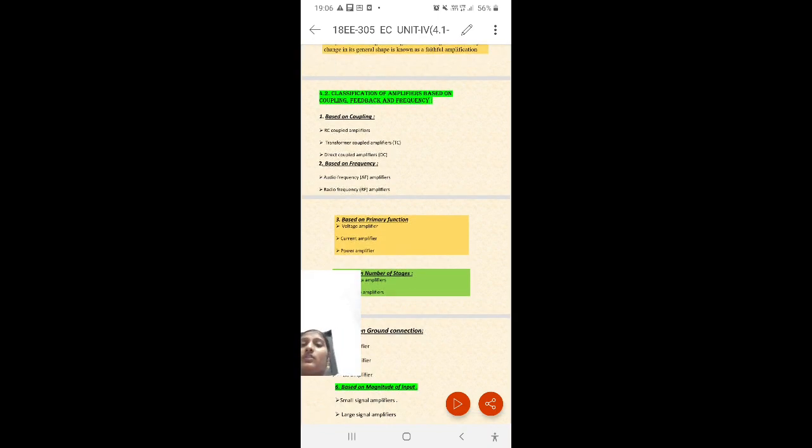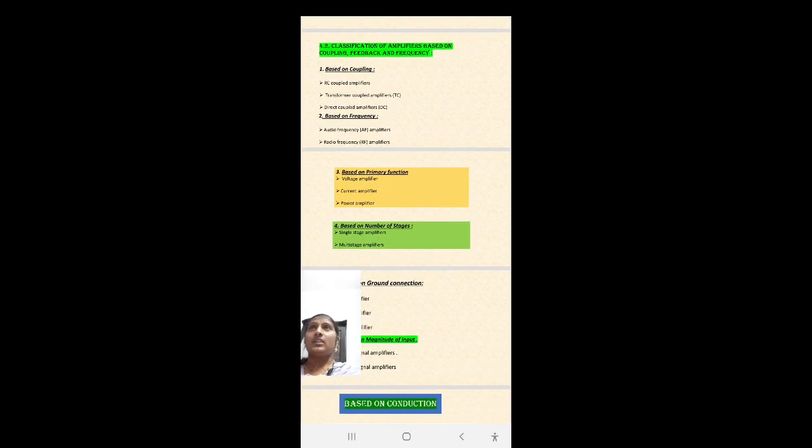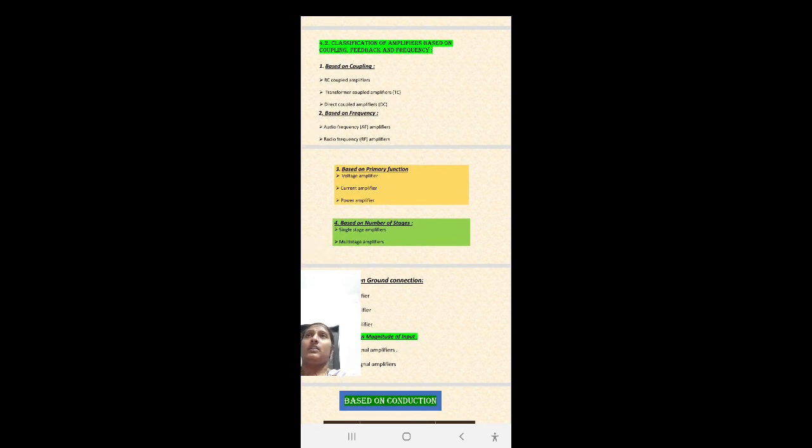In today's class, we learnt what is meant by amplifier, what is meant by amplification, what is meant by faithful amplification, the difference between amplification and faithful amplification, classification of amplifiers, and working of the common emitter amplifier. What is an amplifier? It is a device used to increase the strength of a weak signal.